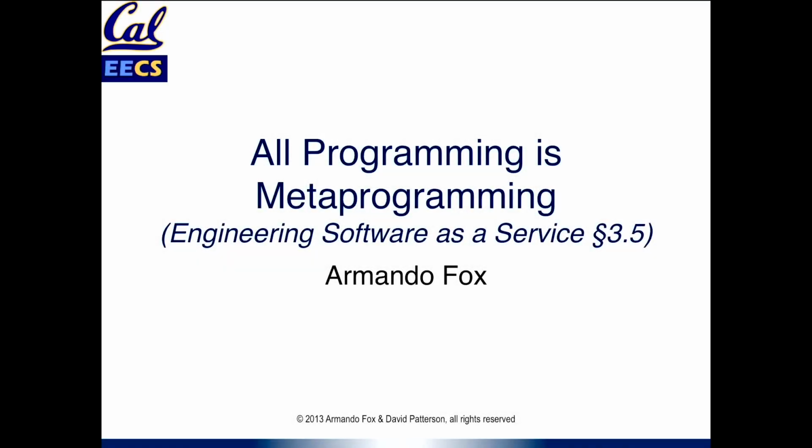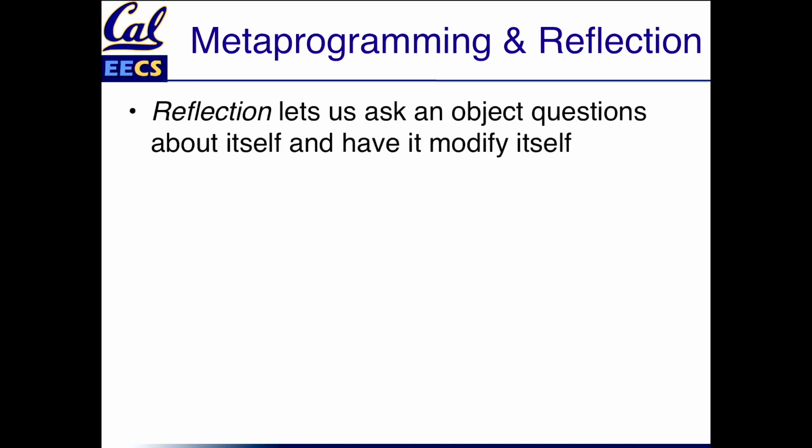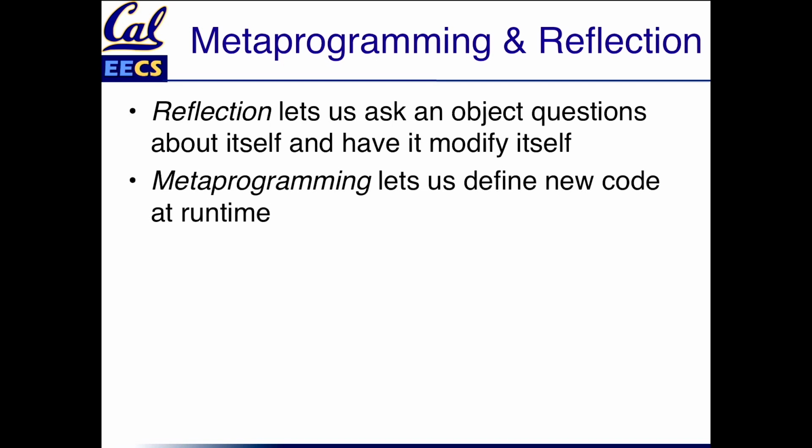So what do we mean when we say all programming is metaprogramming? What are metaprogramming and reflection? They're $20 words. It should make you feel smarter to use them. But reflection means we can ask an object questions about itself at runtime. We can have it modify itself at runtime. And metaprogramming means when we write code whose job is to write new code that at runtime actually causes interesting